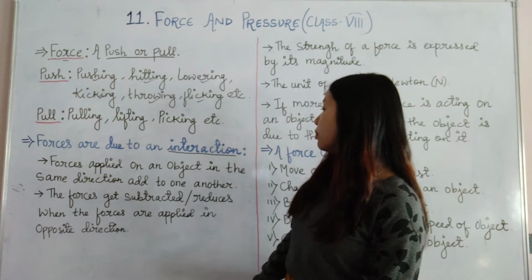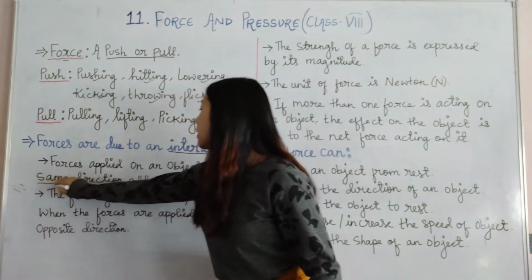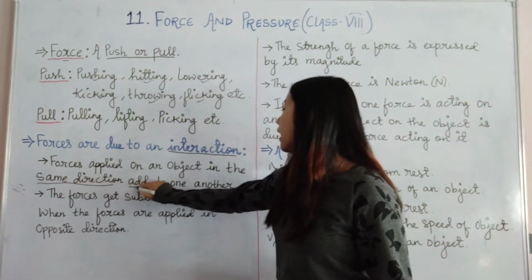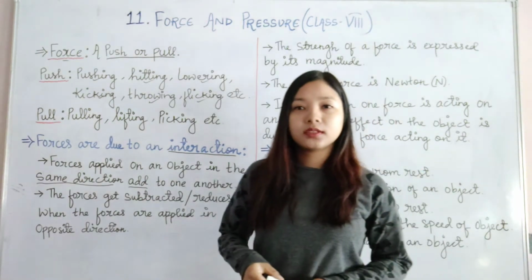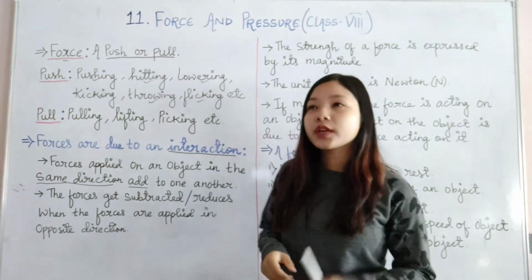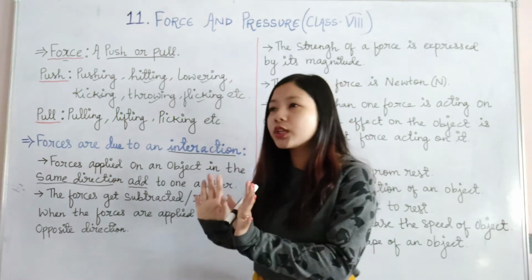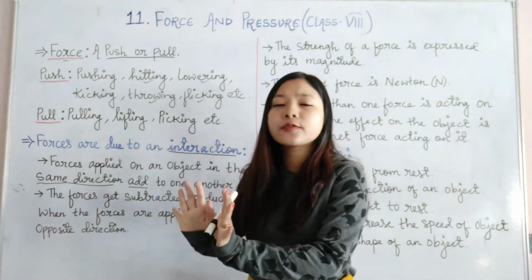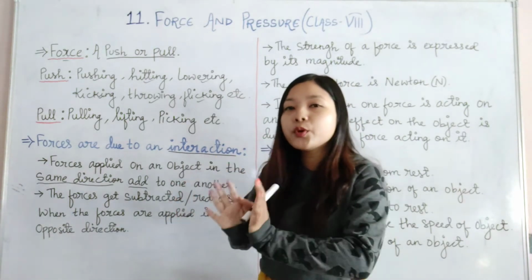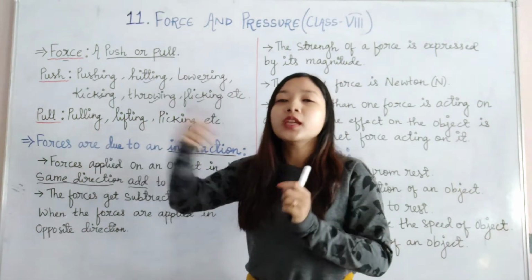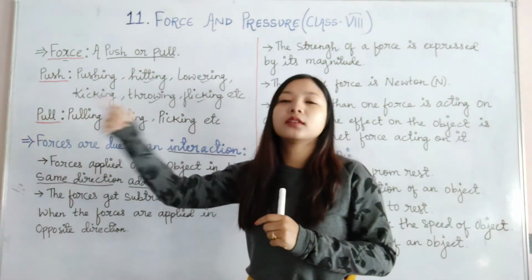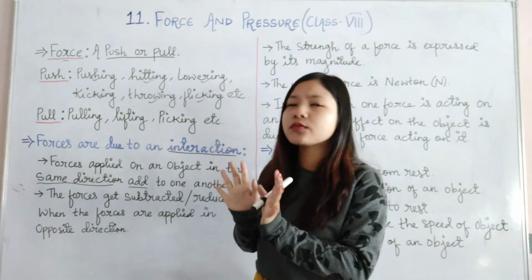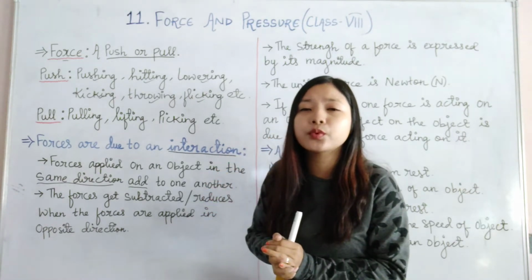Forces applied on an object in the same direction, they add up. Here, what does it mean? For example, let's say that I am pushing a heavy box from one place to another. I have to push it and take it from here to another place. Now the box is very heavy and I am unable to push it.